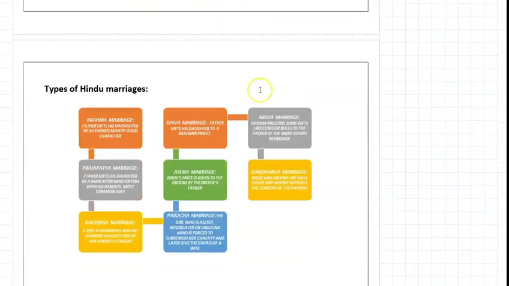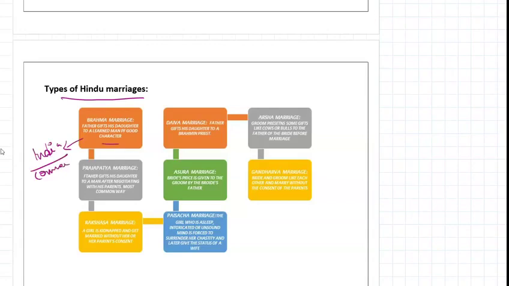Next, types of Hindu marriages. We have many types. Let's discuss one by one. First, Brahma marriage. In Brahma marriage, the father gives his daughter to a learned man of good character. This is what happens right now in India. It is the common marriage we can see.